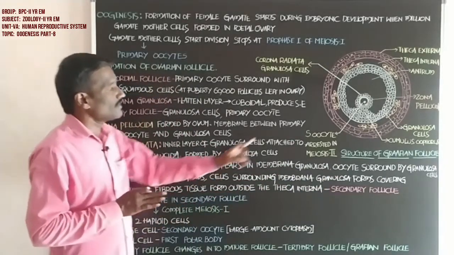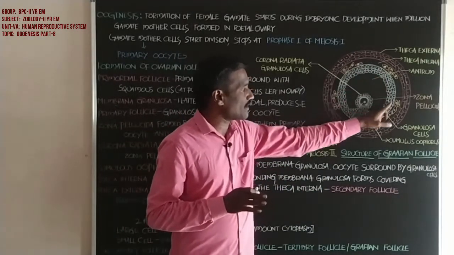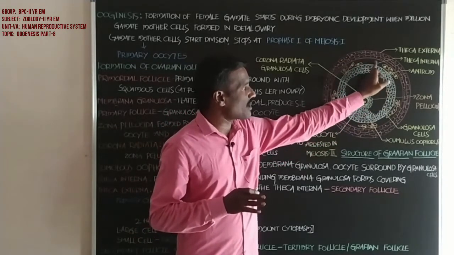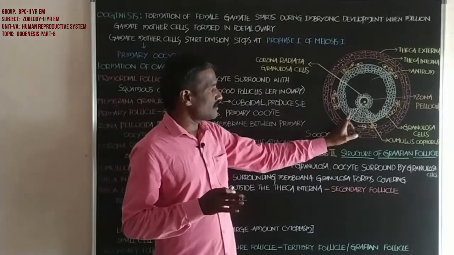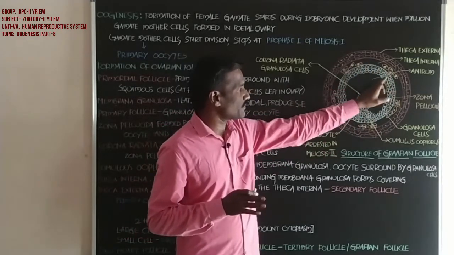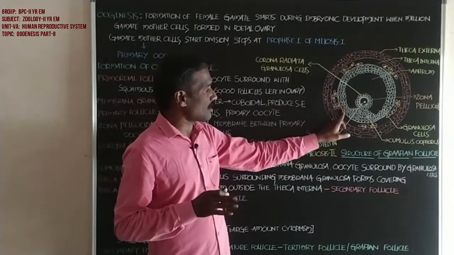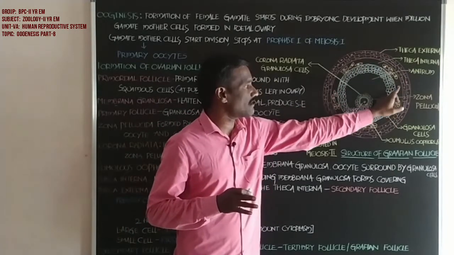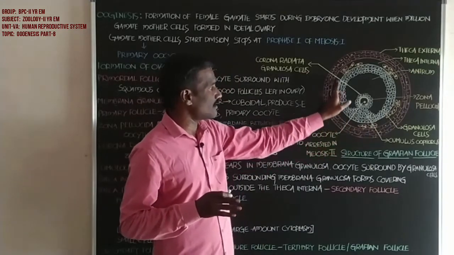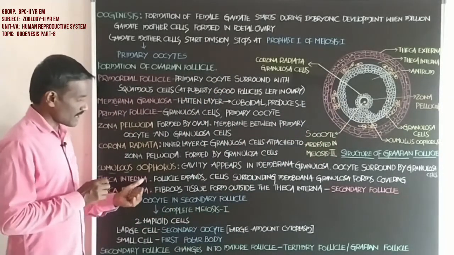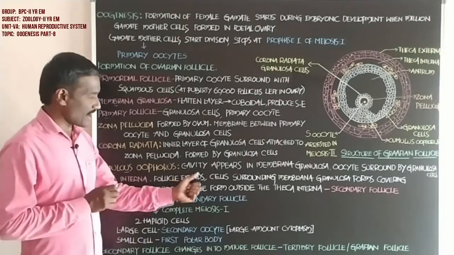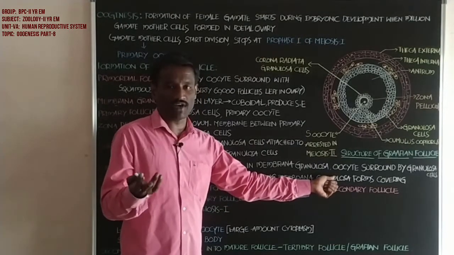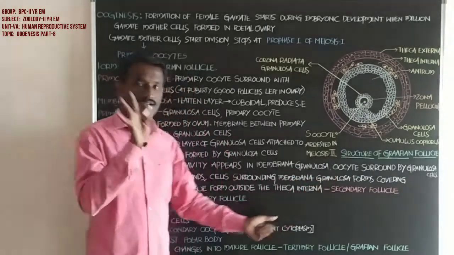See, this is the membrana granulosa, and it is surrounded by one layer. The membrana granulosa is surrounded by a layer that is called the theca interna, which forms the covering.